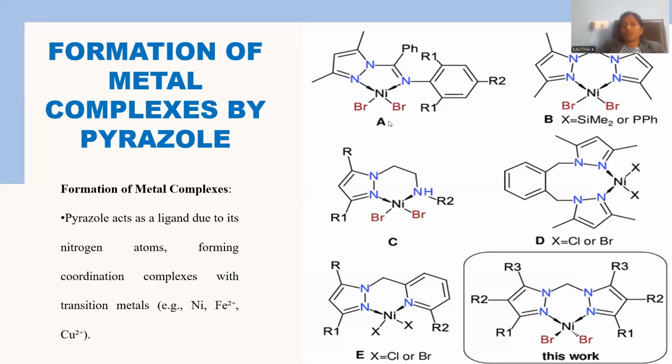Metal complexes are also obvious with these pyrazole molecules because of the nitrogen lone pair of electrons. It works like a ligand and forms coordinate covalent bonds with different metals like nickel, iron and copper. Nickel complexes are shown in this slide, which have important biological applications.